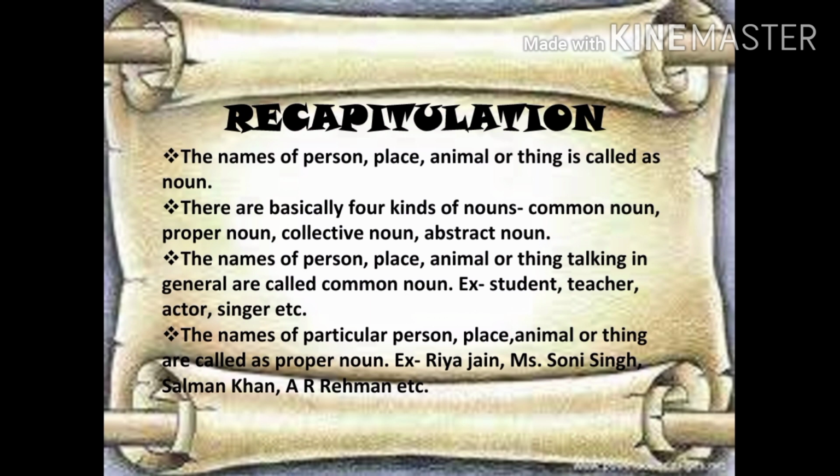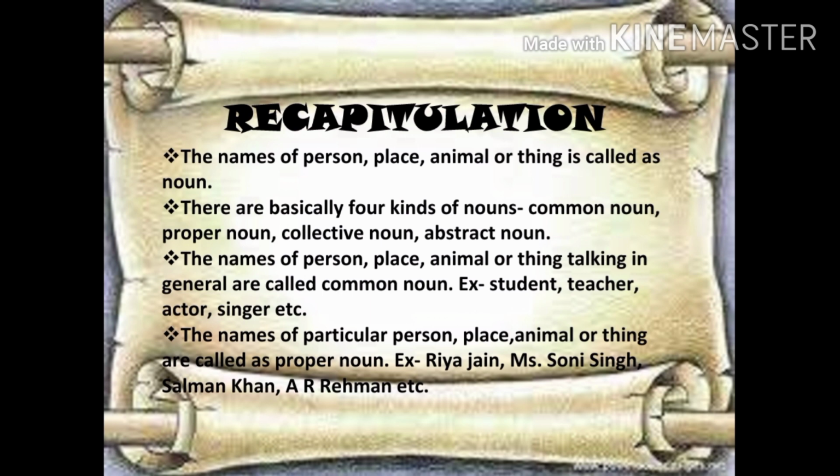For example, Riya Jain, Miss Soni Singh, Salman Khan, A.R. Rahman, etc. So it's very simple. Common names or general names are common nouns, and a particular name of person, place, animal or thing are called proper nouns. I hope this revised everything we had covered in the last video.